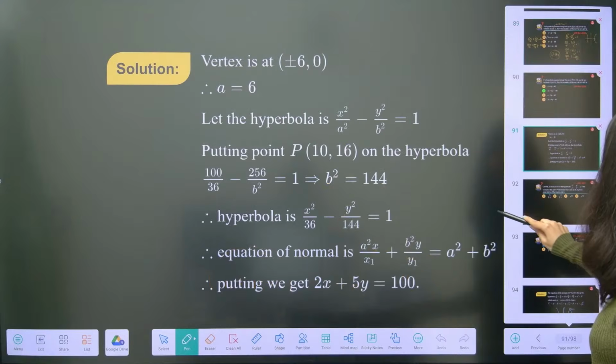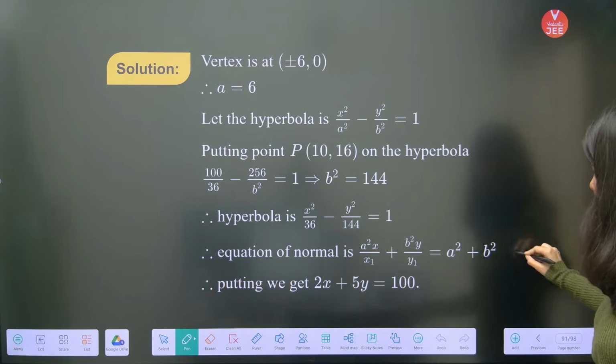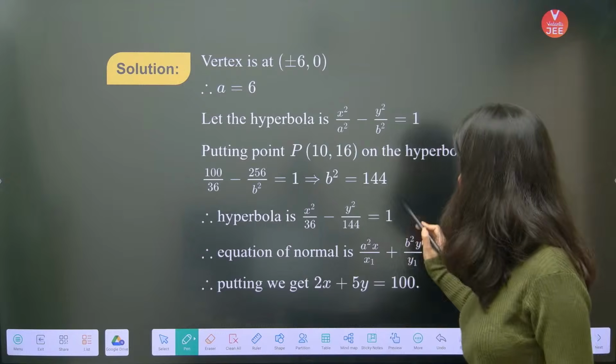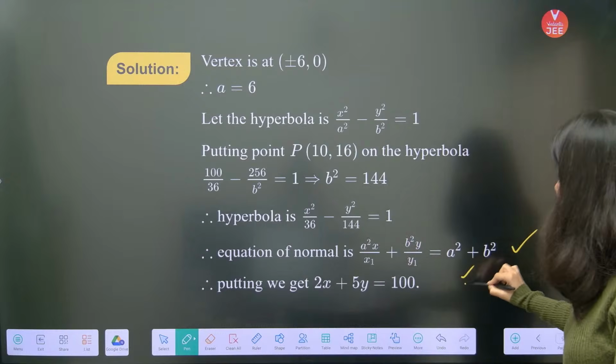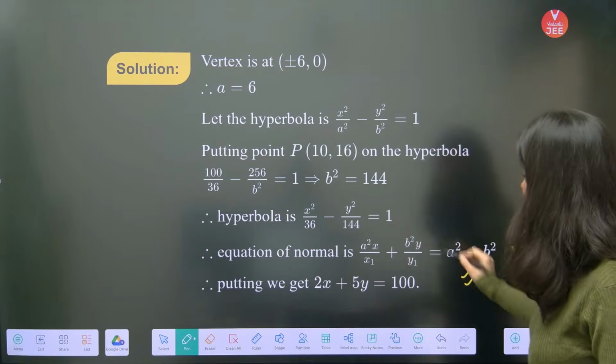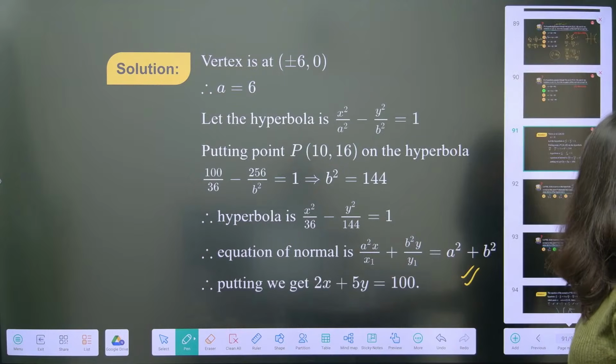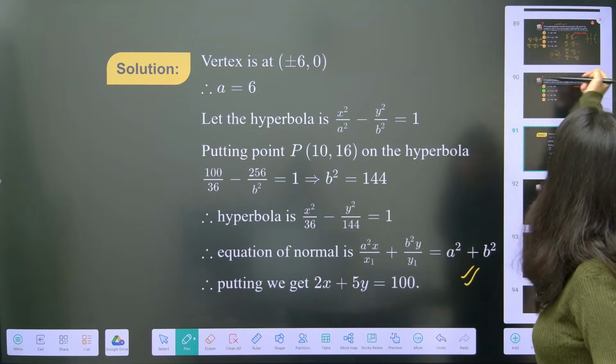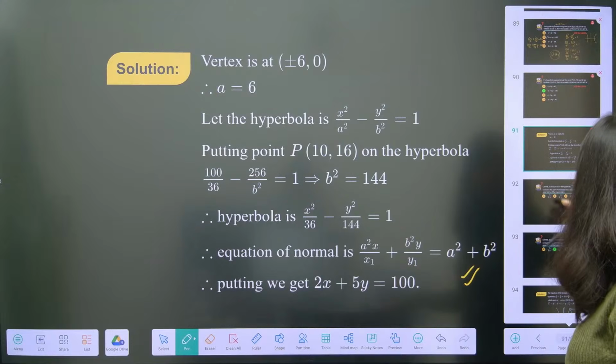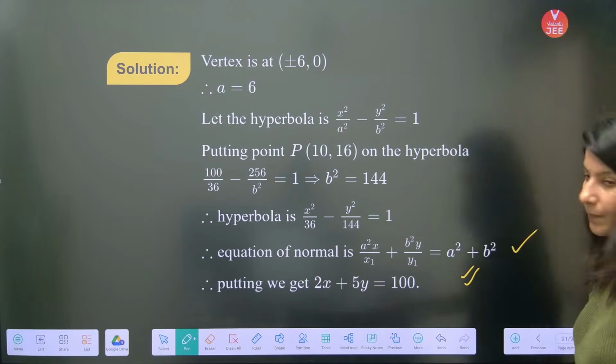Let me directly give you the solution. Okay, a is right here, b is right here, equation of normal is right here. x1 is 10, y1 is 16. The moment you put 10, 16, you will get your answer. Clear?